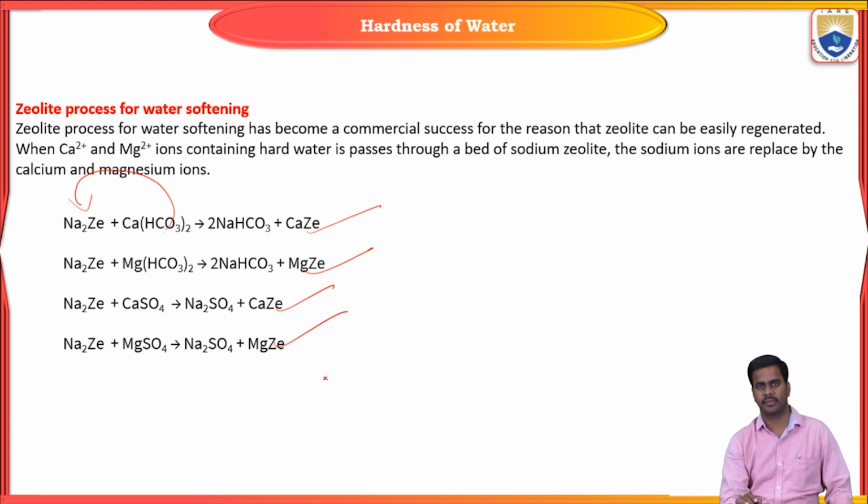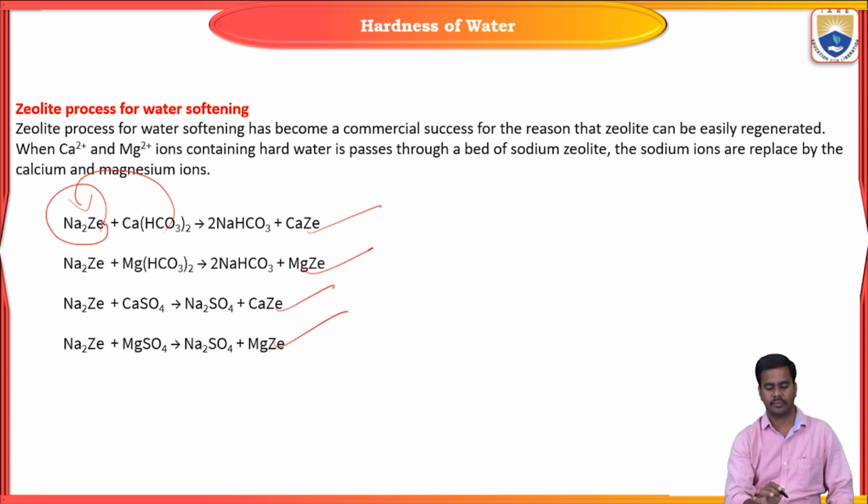After that, the zeolite will be exhausted and it has to be regenerated. Why should it be regenerated? After formation of calcium zeolite and magnesium zeolite, there is no chance of further purification of water. Why? Because there is no sodium zeolite. That's why it has to be regenerated.